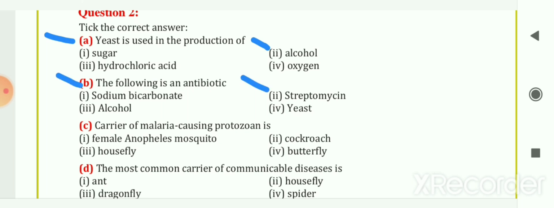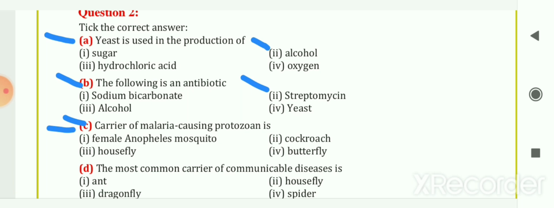It is the antibiotic. The next is carrier of malaria causing protozoa is. So which one is the carrier for the malaria causing protozoa? So first is female Anopheles mosquito, cockroach, housefly or butterfly. So your answer is A, first option, female Anopheles mosquito.